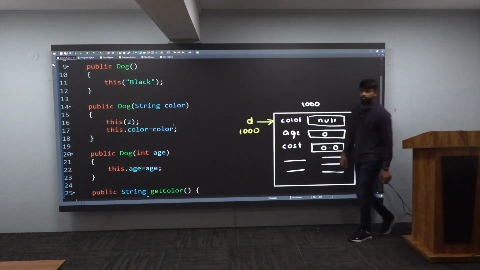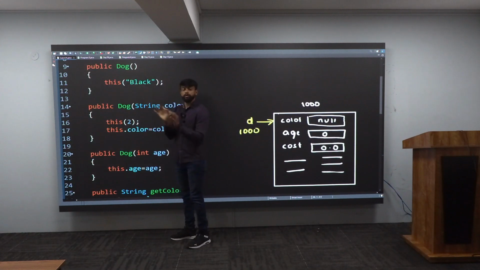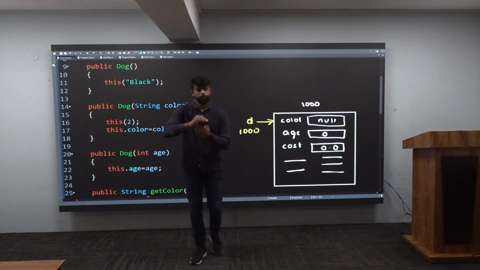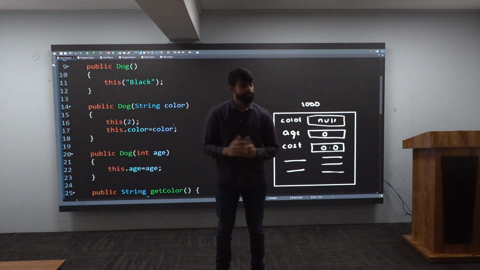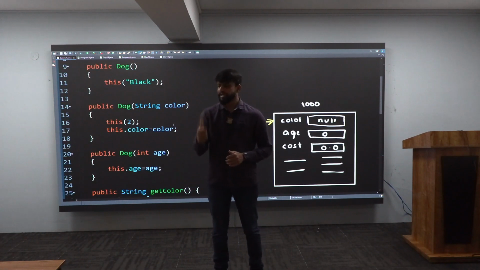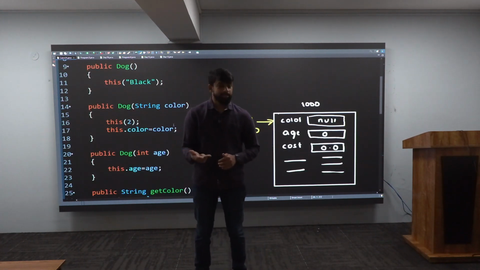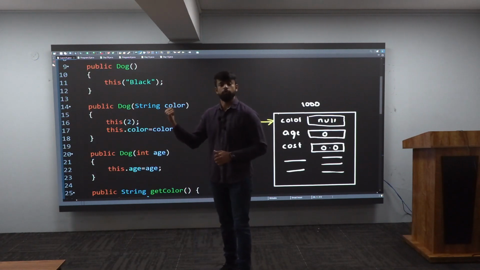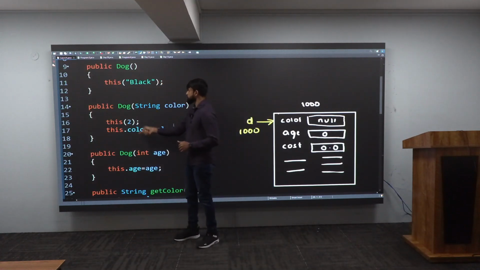Where will the control go? Control will go to the first one. Means it is working the same like method overloading. How will it overcome the name confusion? First it will check the name. Number 2, number of parameters. Number 3, the type of parameters. The same thing applies here also. Even though there are multiple constructors here, the control will go to one specified constructor.